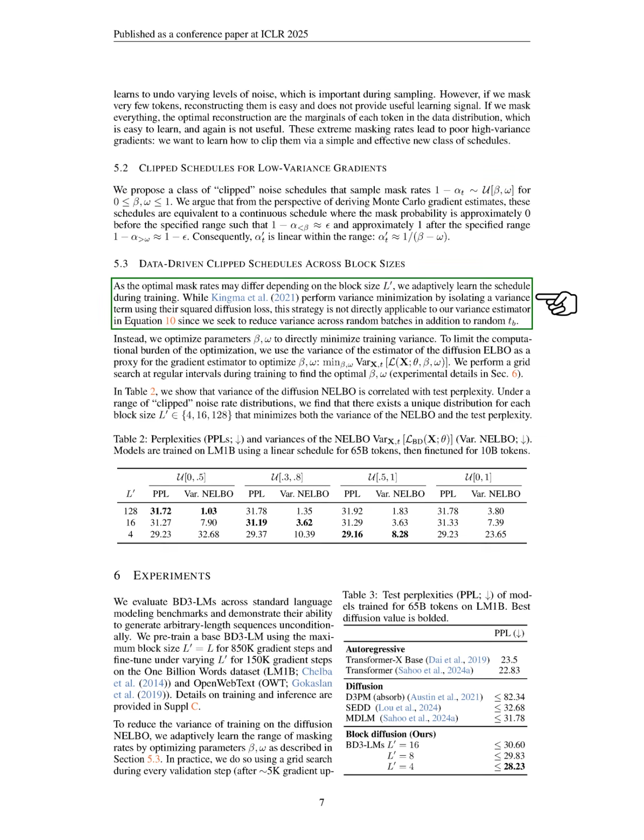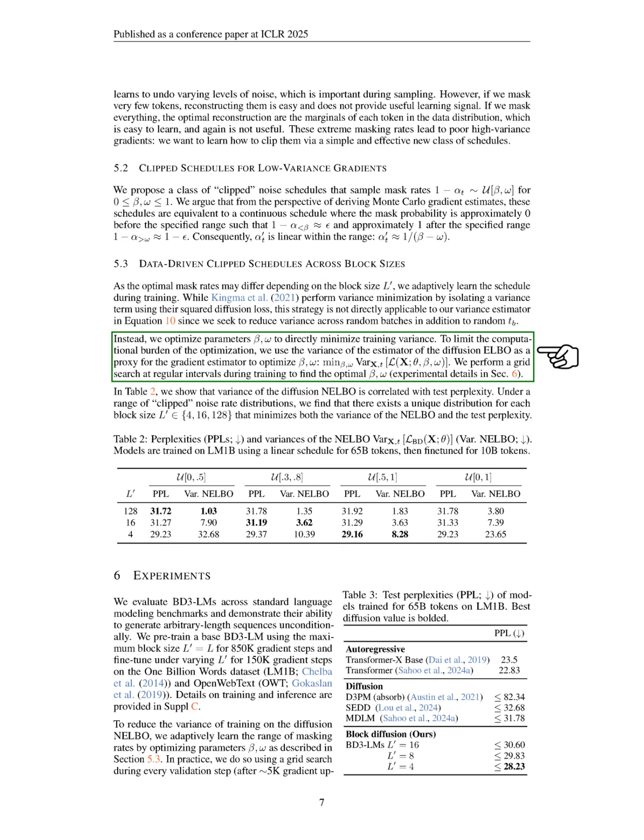We recognize that the best mask rates can vary based on block size, so we learn the schedule adaptively during training. While we aim to minimize variance by isolating a variance term using squared diffusion loss, this approach doesn't directly apply to our variance estimator since we want to reduce variance across random batches. Instead, we optimize parameters to minimize training variance directly. To make this optimization manageable, we use the variance of the estimator of the diffusion ELBO as a stand-in for the gradient estimator. We conduct a grid search at regular intervals during training to find the best parameters.